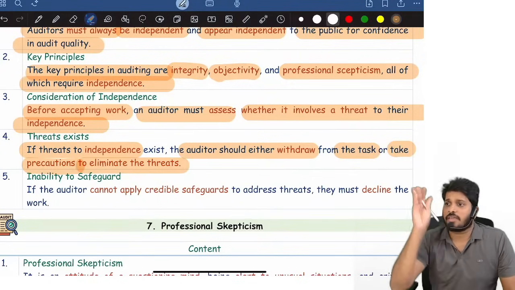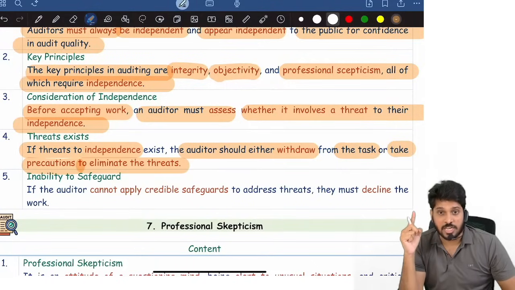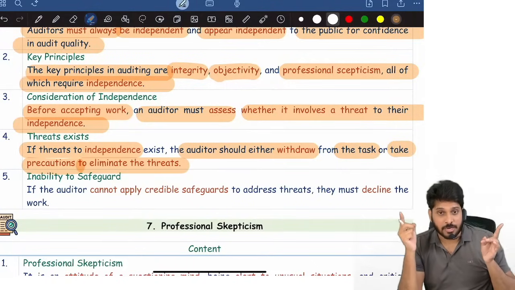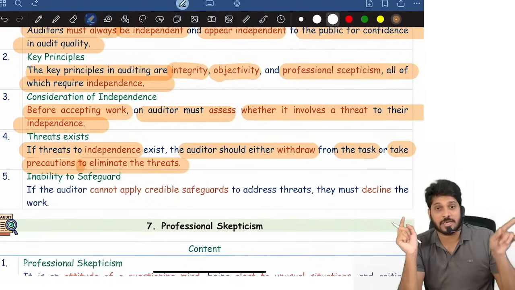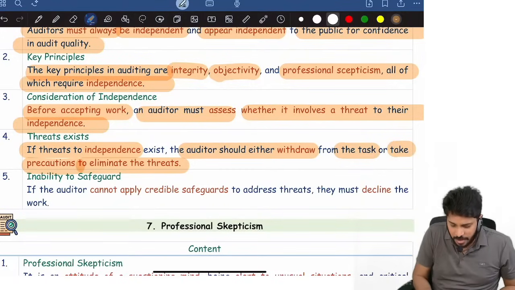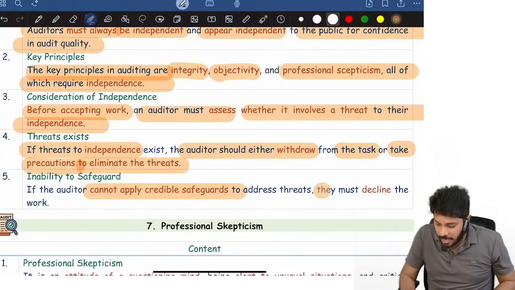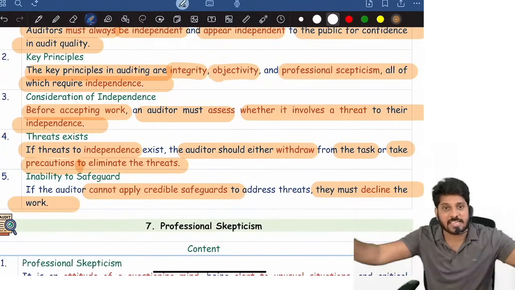For example, in that company my wife has some shares. I will tell her not to purchase any further shares. And if the face value of my wife's shares is more than 1 lakh, I will tell her to sell some shares so that the face value becomes less than or equal to 1 lakh. I will take these kinds of steps. If I am unable to apply safeguards or take these precautions, I will decline the work. I will not accept the work.